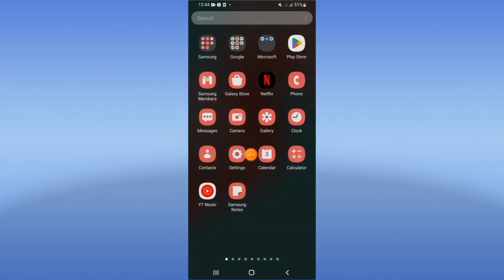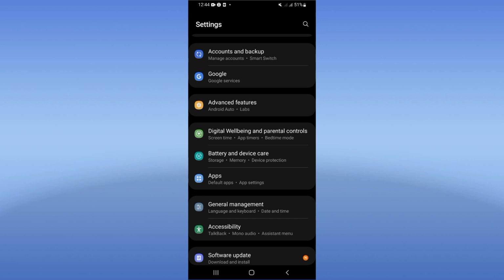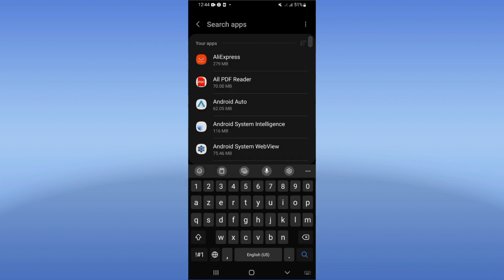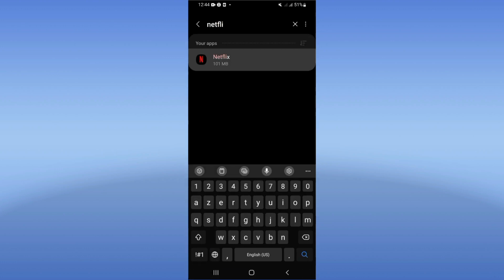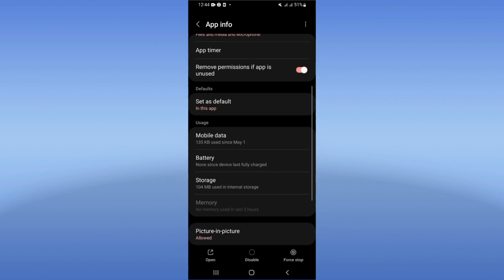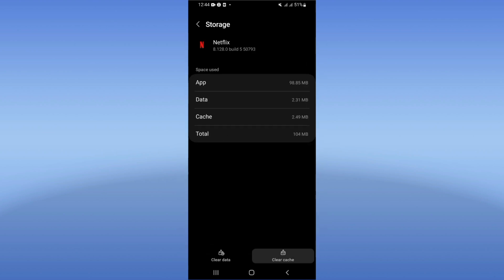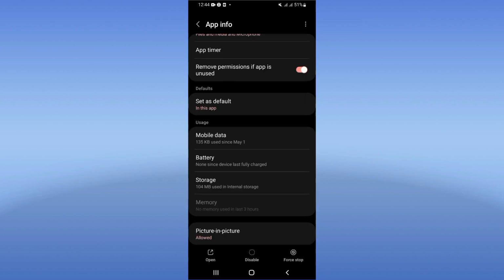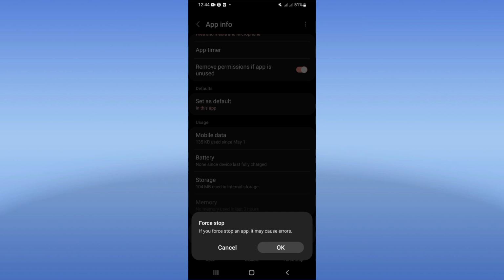Let's do it. Go open your settings of your phone, click at apps option, search right now for Netflix and click. Here guys, you're gonna see this list of options. Go click at storage, click right now on clear cache and directly back. Click on force stop and click OK.